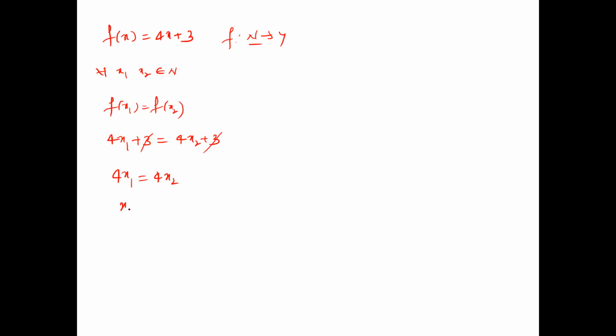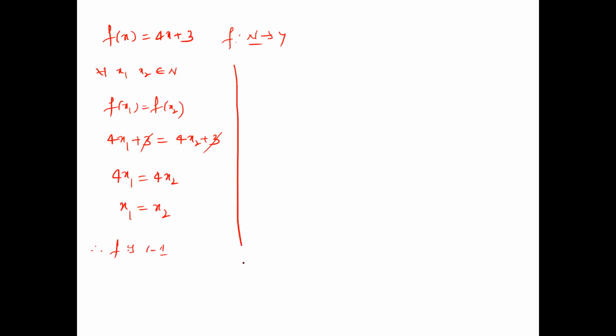For every x1 and x2 belonging to the natural numbers in the domain, f of x1 equals f of x2. f of x1 is 4x1 plus 3, and here 4x2 plus 3. Now 3 is a constant, both get cancelled. You get 4x1 equals 4x2. Divide by 4 on both sides, we get x1 equals x2. Therefore, f is one-one.